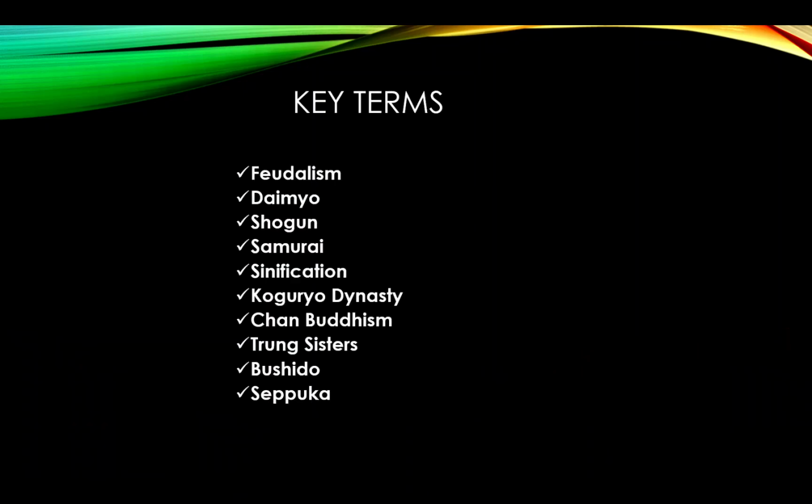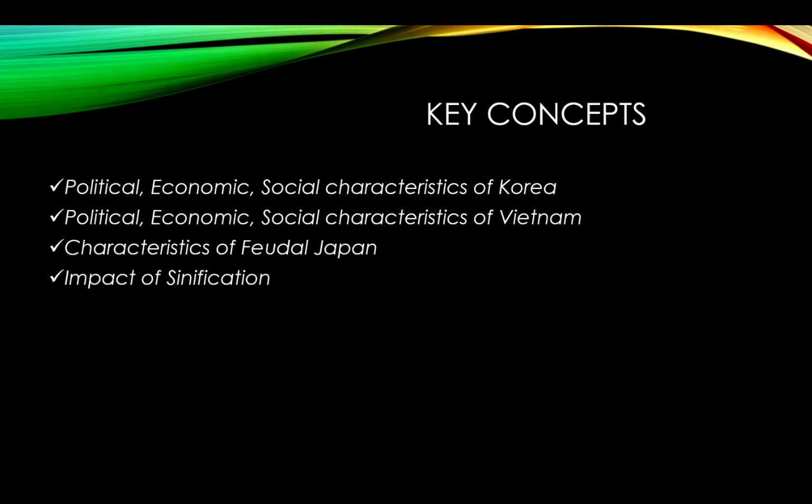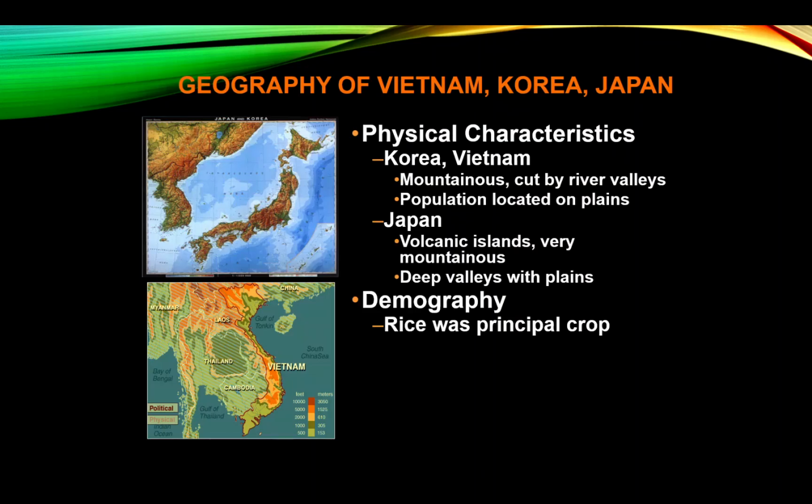Key terms for today: feudalism, daimyo, shogun, samurai, sinification, Koguro Dynasty, Chan Buddhism, the Trung Sisters, Bushido, and Subuku. We're going to go over the political, economic, and social characteristics of Korea, Japan, and Vietnam. We'll talk about the characteristics of feudal Japan and the impact of sinification on all three of these countries.